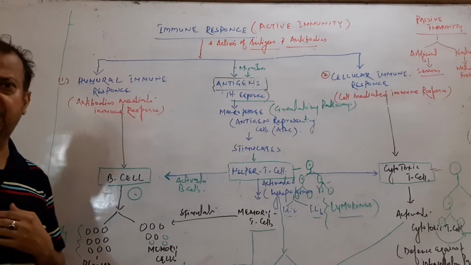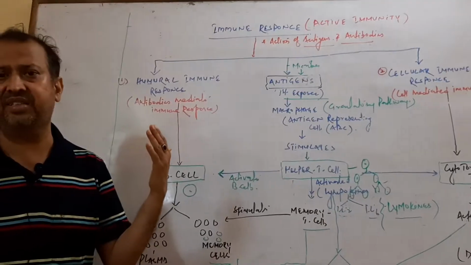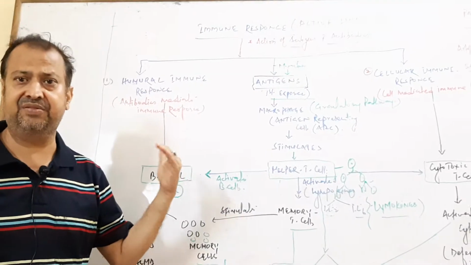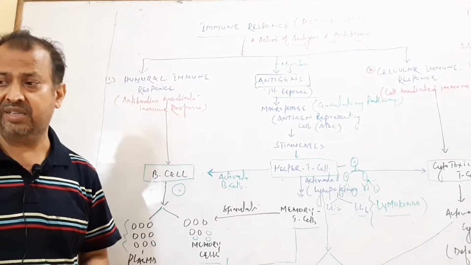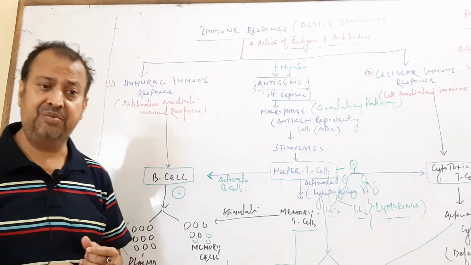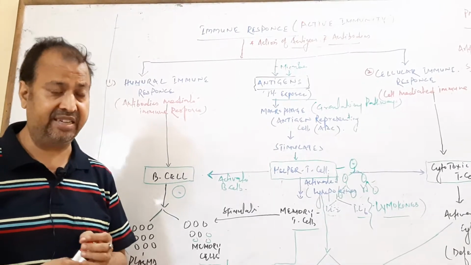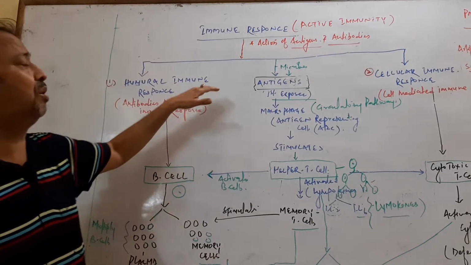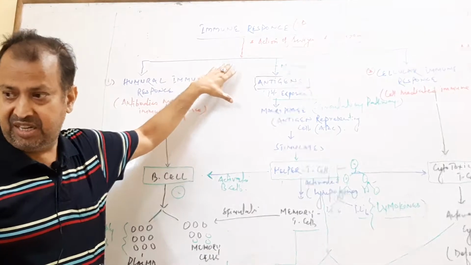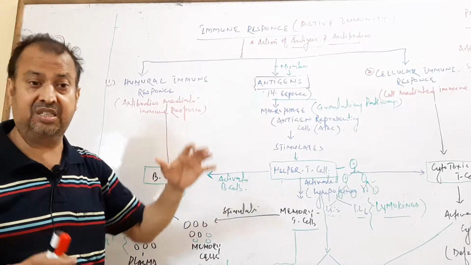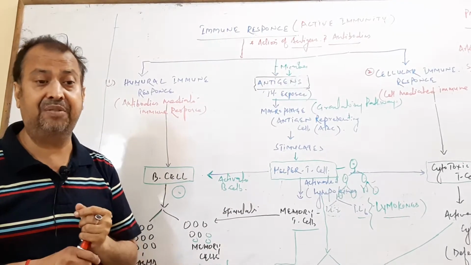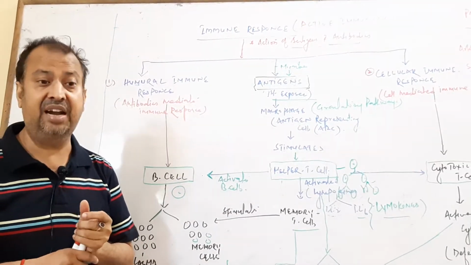In the previous class, we already discussed the antigen structure, antigen function, how antigens elicit antibodies, and how the interaction between antigens and antibodies takes place. We also studied antibodies and the antibody structure, which looks like a Y shape, and the different types of protein present in an antibody.